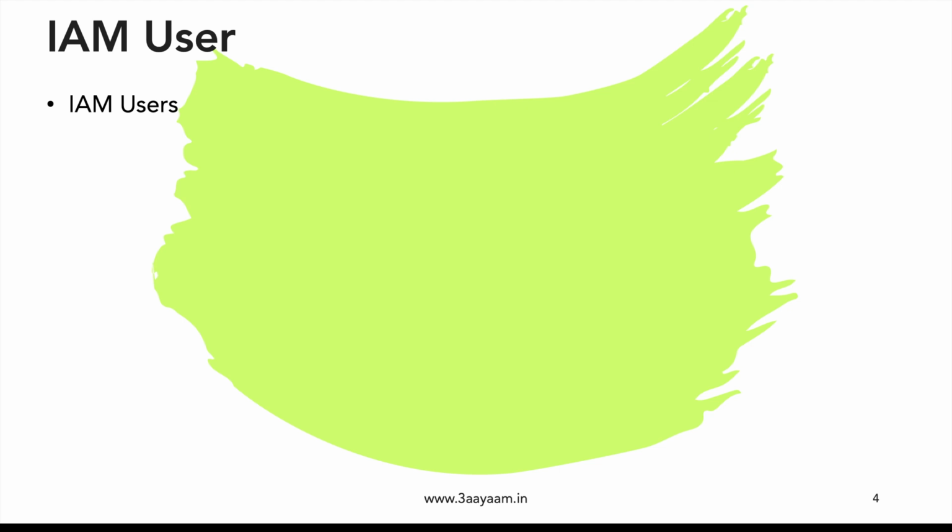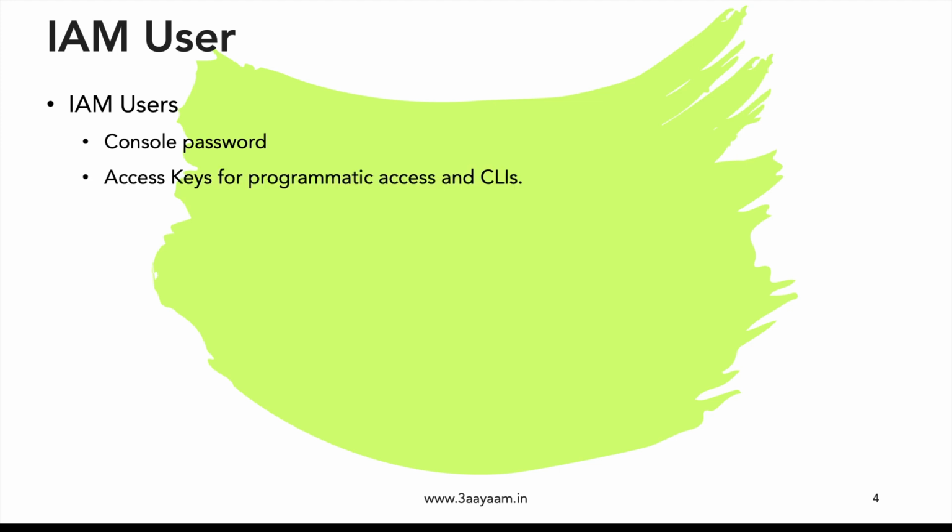So that's why we need IAM users, which are the typical users that we create in the AWS system. While creating IAM users, we can allow them to log in to the console using a password. We can provide access keys also for programmatic access and AWS CLIs.